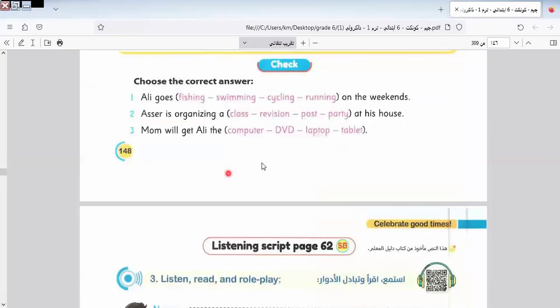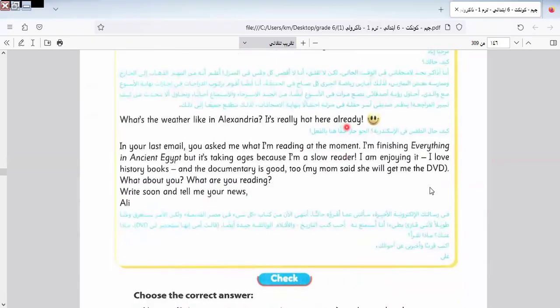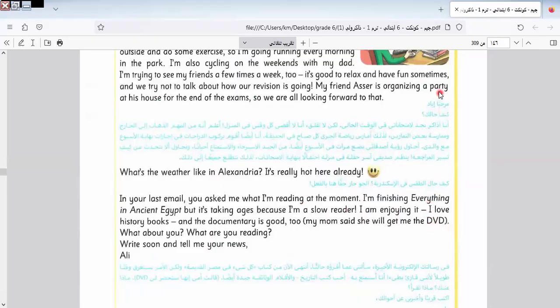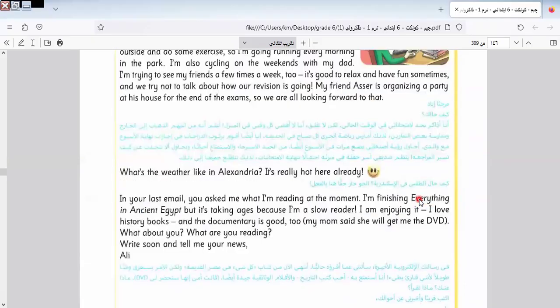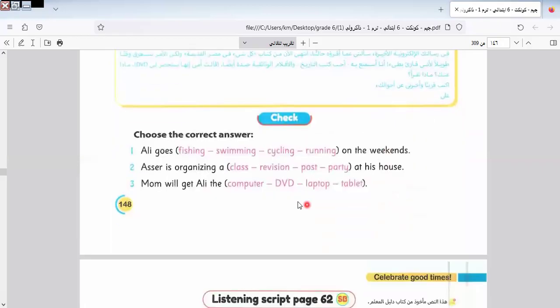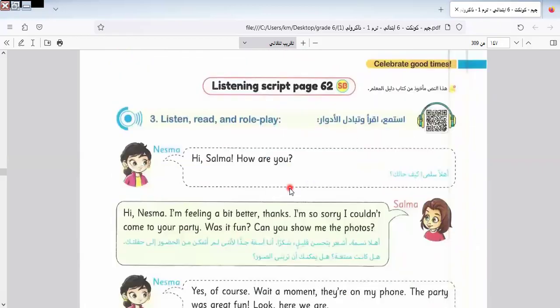Cycling, go cycling. So the answer would be go cycling. Asad is organizing a party. Okay, as we know here, we're saying Miss Amira are clever because I read the text and I answer. The answer is clear: party. Mom will get Ali the space. We'll get Ali what? We'll get Ali DVD. Okay, the DVD. Let's go to another one.